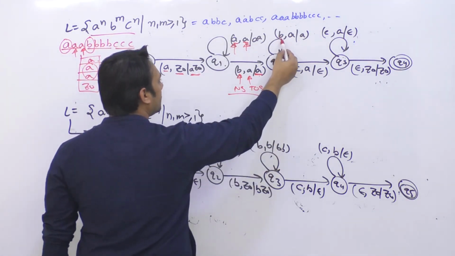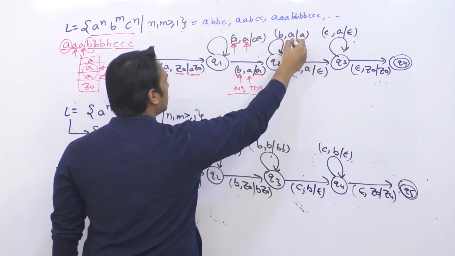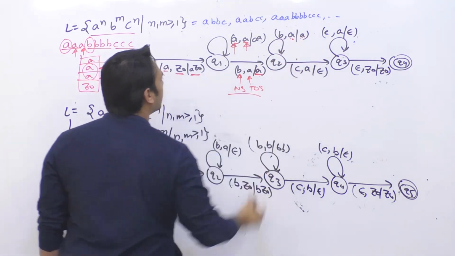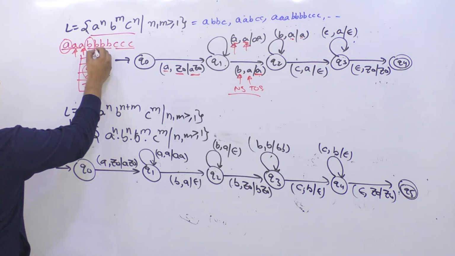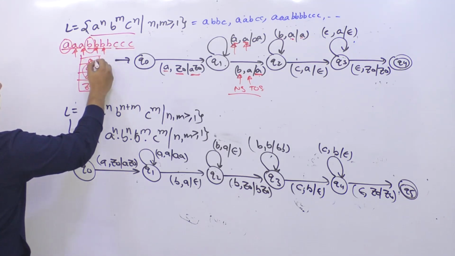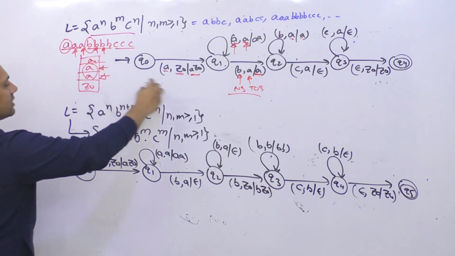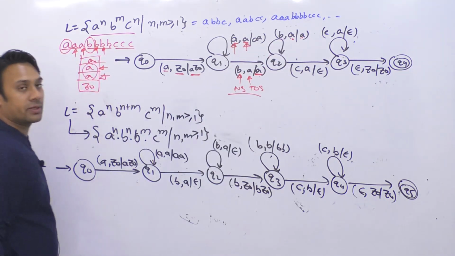Again the next symbol is B and the top of the stack is containing A. I can leave this A as it is. If we get one more B, leave this A as it is. One more B, leave this A as it is. This is what this loop is saying.